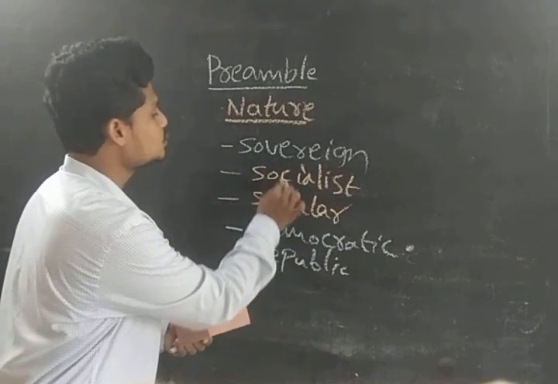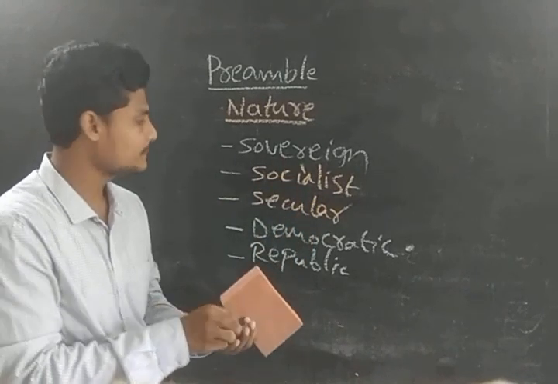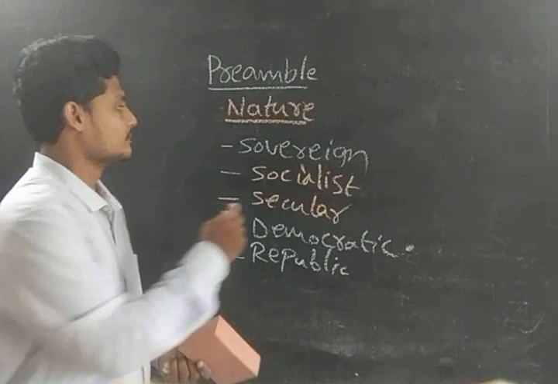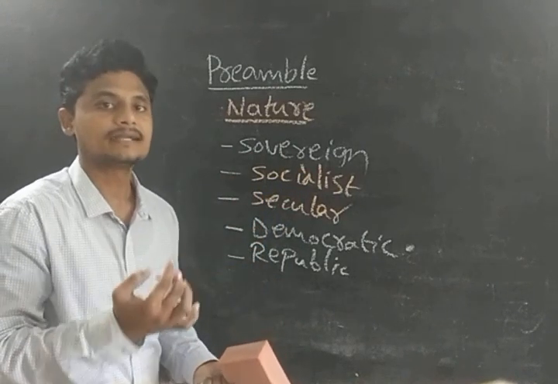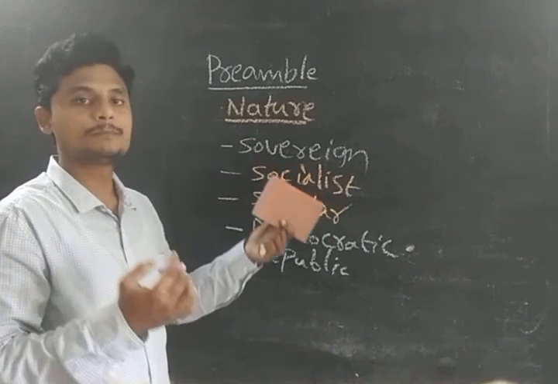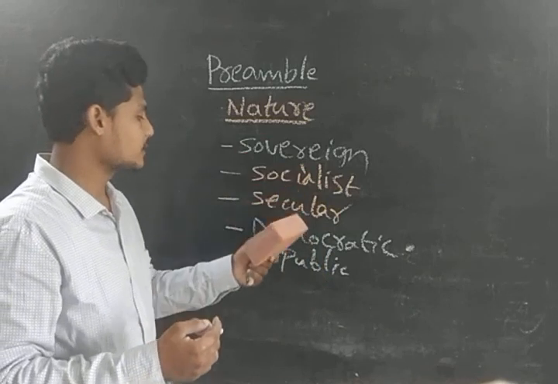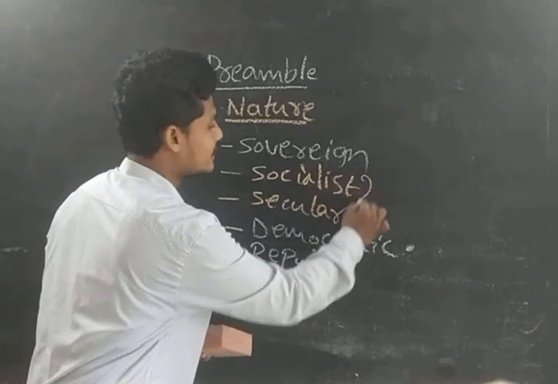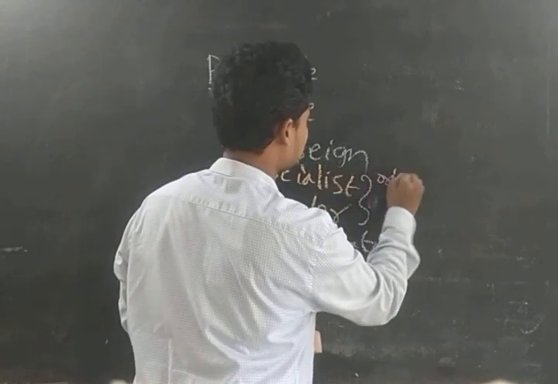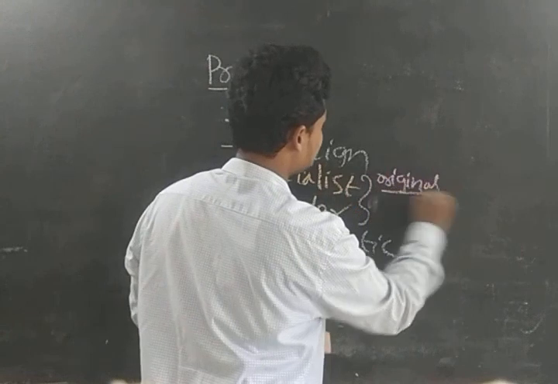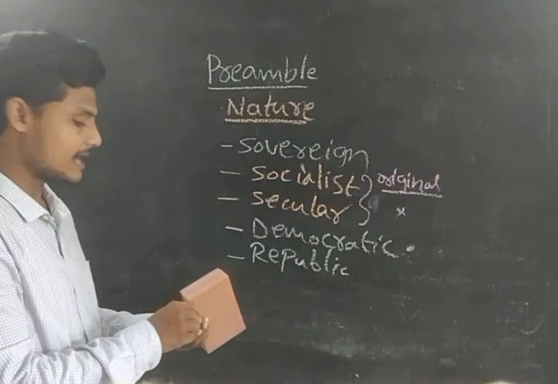I wrote these two in a different color and these three in a different color. Why? Because there is something important, guys. This sovereign, democratic and republic: in the original constitution we have that, we the people of India having solemnly resolved to constitute our country into a sovereign democratic republic. These two are not there in the original constitution, guys. In the original constitution, these two provisions are not there. But how have these provisions entered into the preamble?